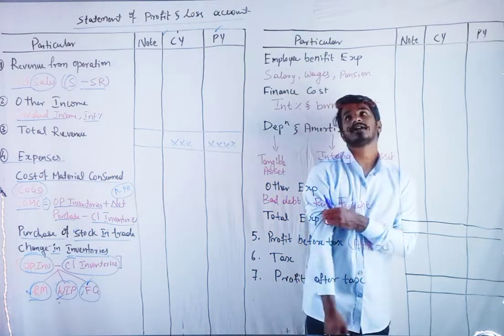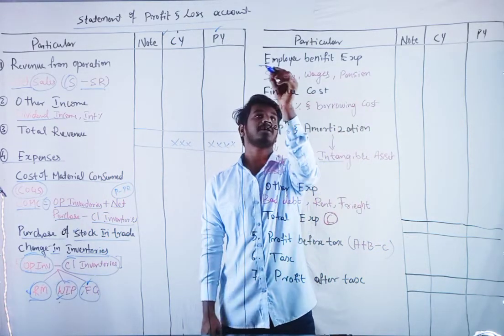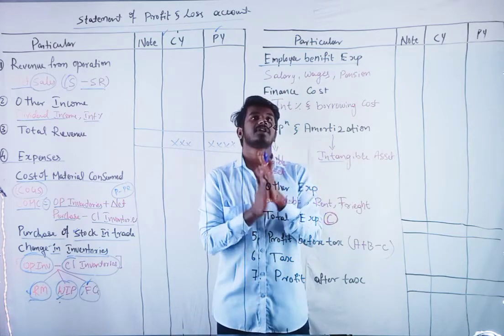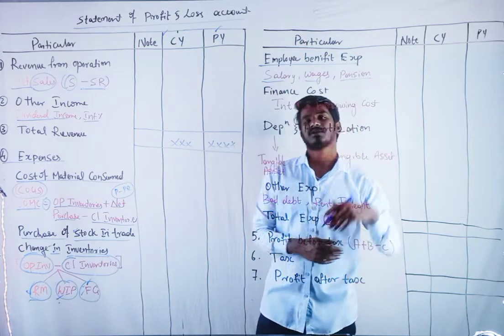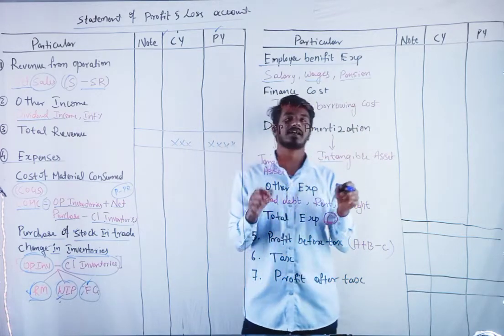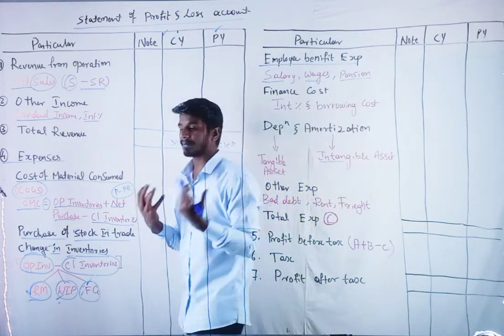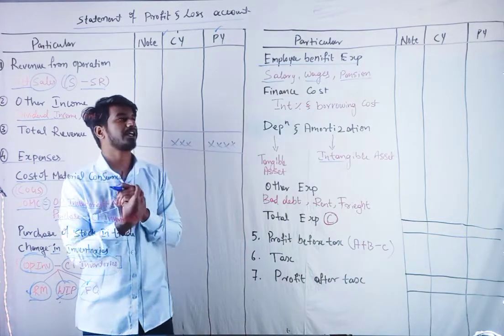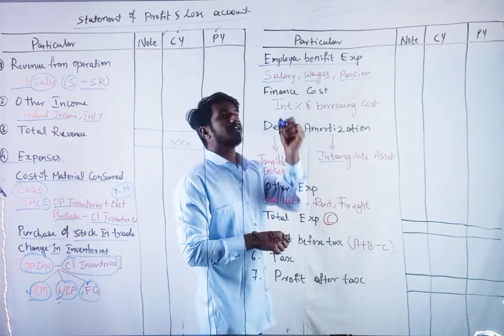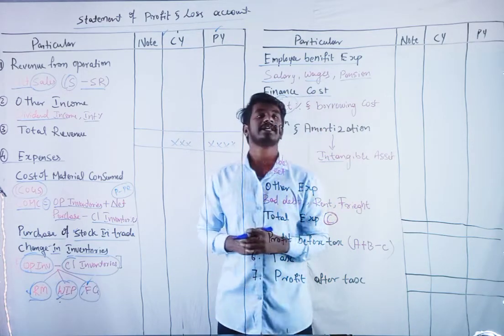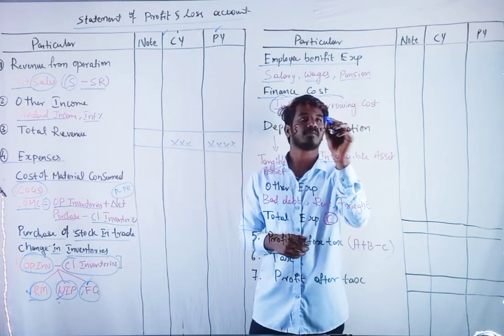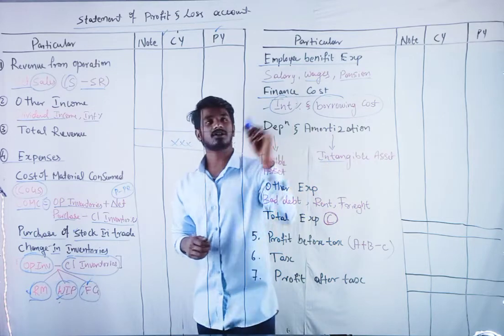And the next one, employee benefit expenses. We can say salary, wages, pension, gratuity, anything related to the employees comes under employee benefit expenses. Finance cost: in the finance cost, we basically show interest and borrowing cost, such as interest on bank loans.